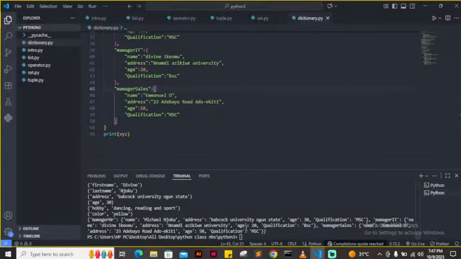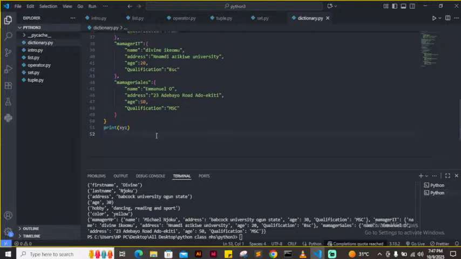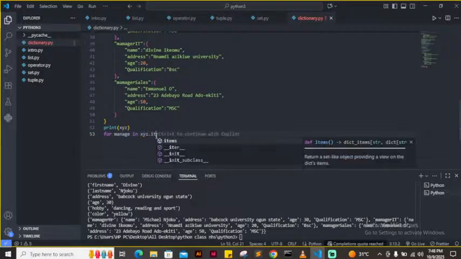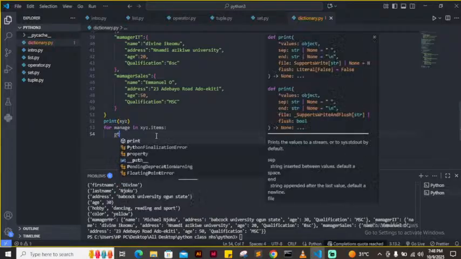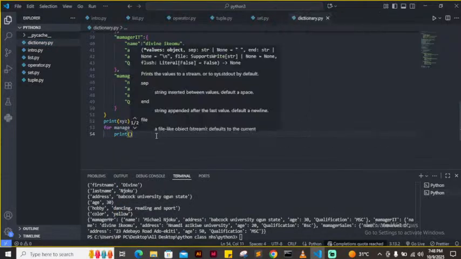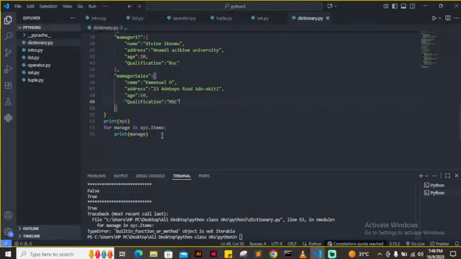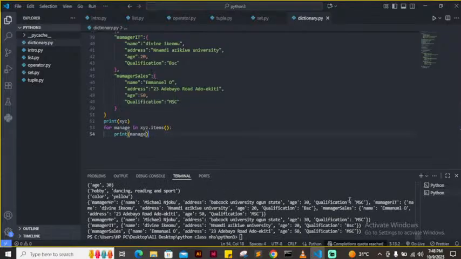Print XYZ dot items. If I now say print, it's going to come out with manager.